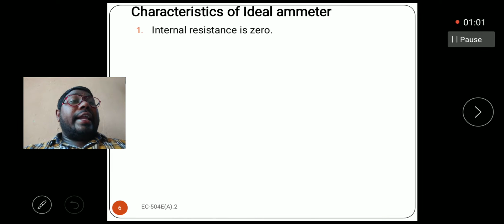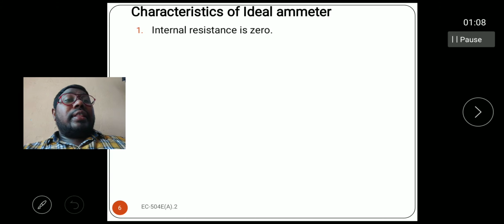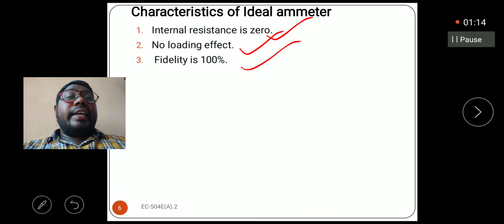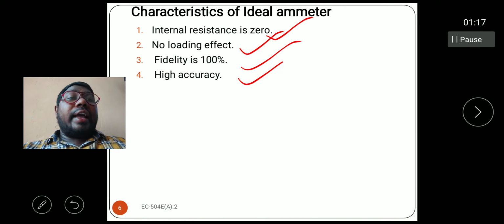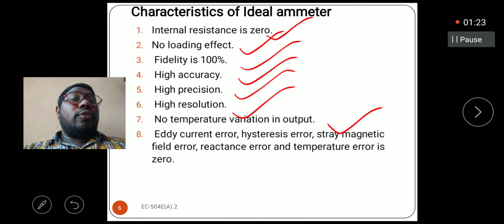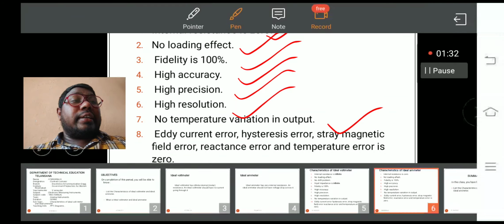After then, ideal ammeter. In this particular ideal ammeter, we are going to explain the characteristics. The internal resistance is 0, no loading effect, fidelity is 100%, high accuracy, high precision, high resolution, no temperature variation in the output, and the eddy currents or the hysteresis losses or everything will be 0. These are the characteristics of the ideal ammeter.